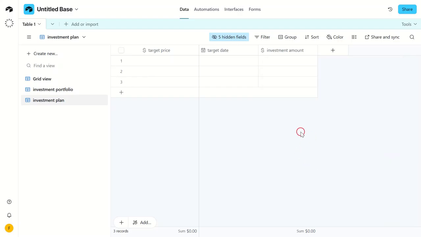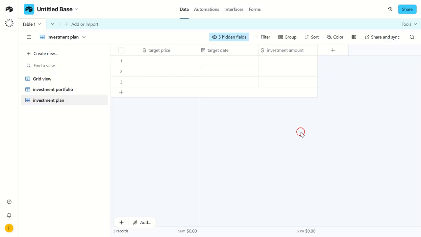By linking the tables, we can create a holistic view of our investment plan, tracking our progress and adjusting as necessary. This is one of the key benefits of using Airtable. It provides a dynamic, interactive way to plan and track your fund investment portfolio.